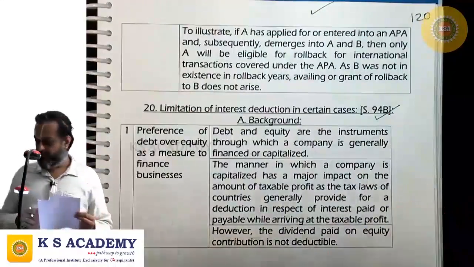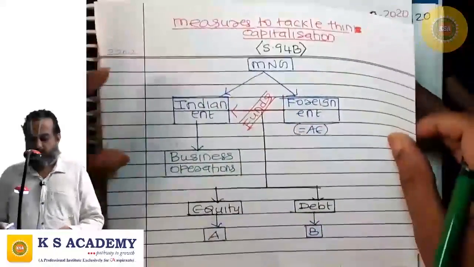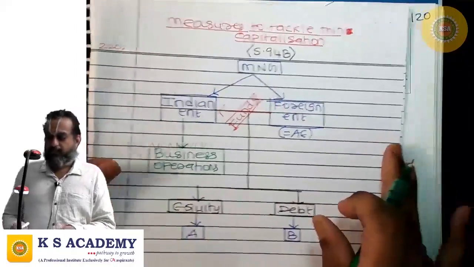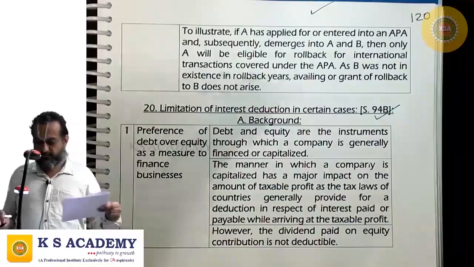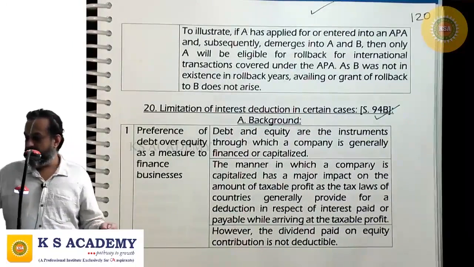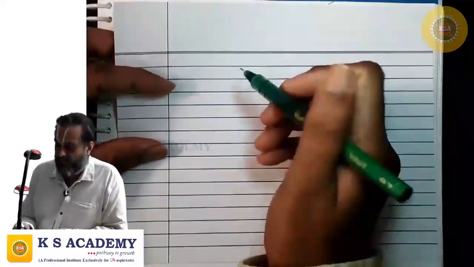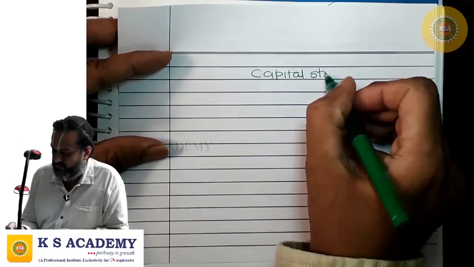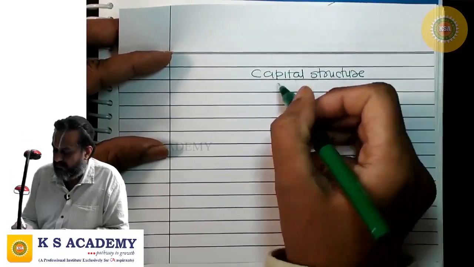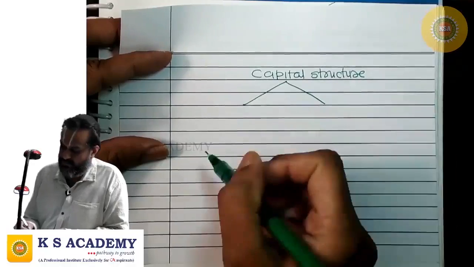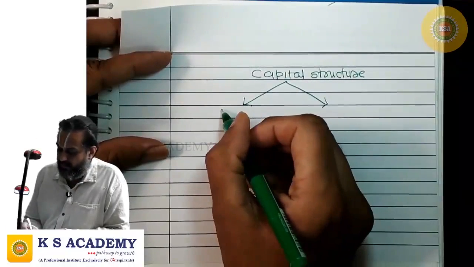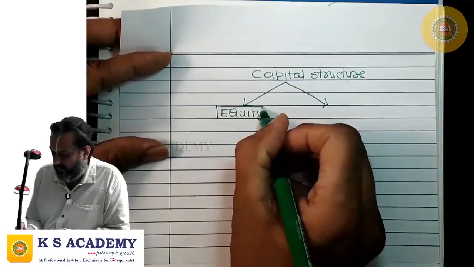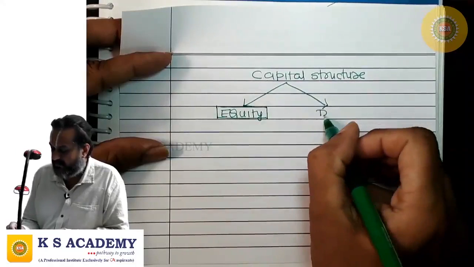See, in the capital structure of any entity, there are two elements. Element 1 is equity, element 2 is debt.